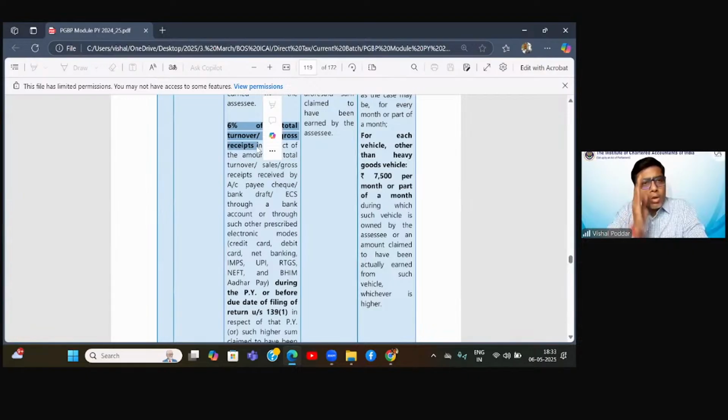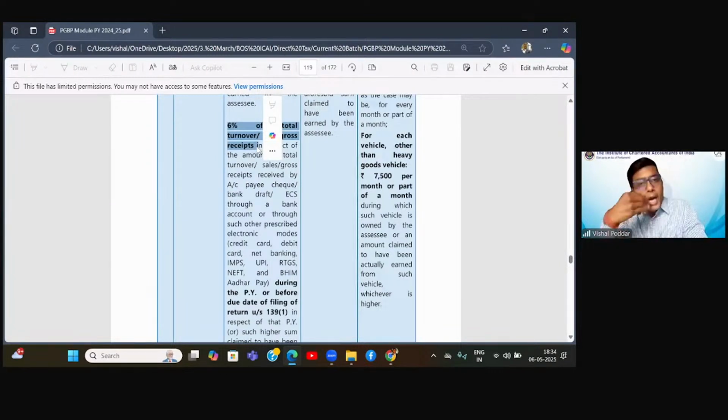Now, my total turnover, Ishan, in this year is 1.5 crores or 150 lakhs, out of which 90 lakhs is through banking channel and the remaining, which is 60 lakhs, is through cash. For me, firstly, which limit applies? The 2 crore limit applies, not the 3 crore limit. Why? Because more than 5% is in cash. So for me, the limit of 3 crores will not apply. Now, I'm in the 2 crore limit and I'm within the limit because my total turnover is only 1.5 crores. So I'm eligible for this particular section.